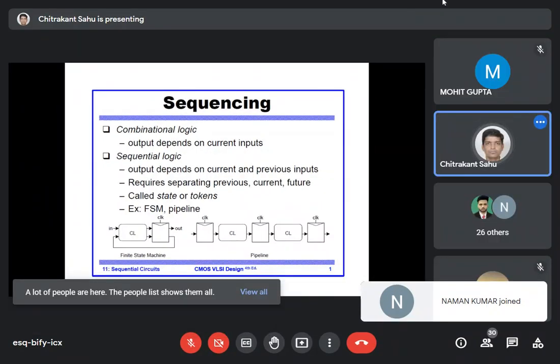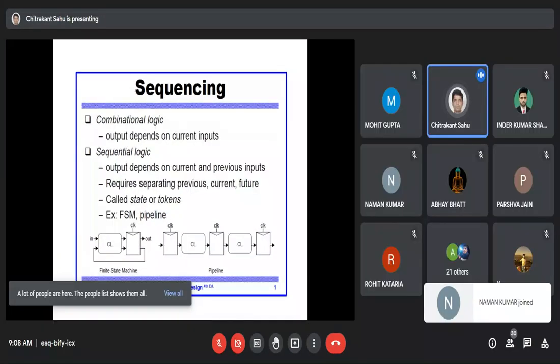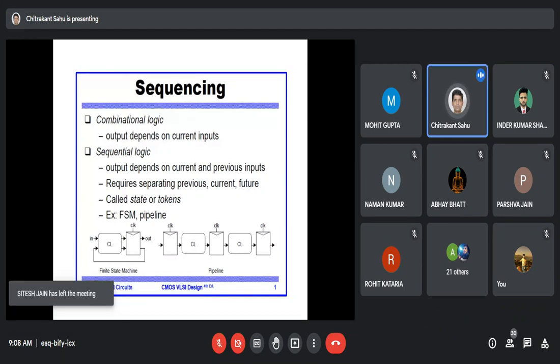Elements like a latch or flip flop generally depend on the current as well as the previous input. That is why it is used in the finite state machine, but it cannot be used alone. So it can be used along with the combinational logic. In case of a finite state machine, we call this a token or state.